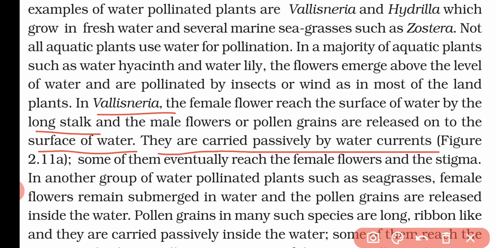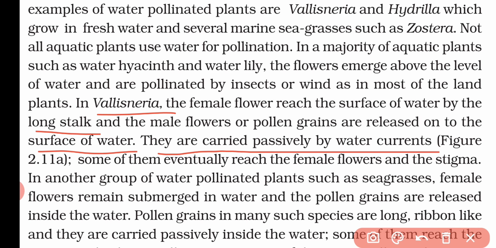That means they are not using any means to travel in the water. Some of them eventually reach the female flower and the stigma. That means by chance they reach the stigma and pollinate it.